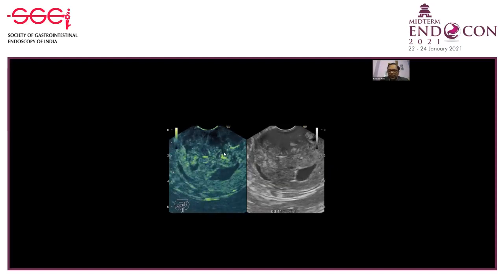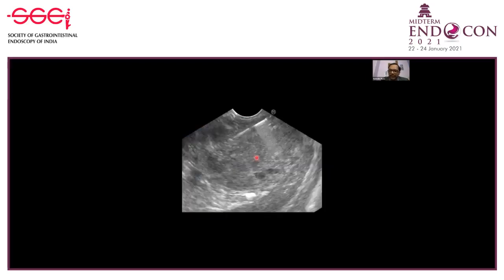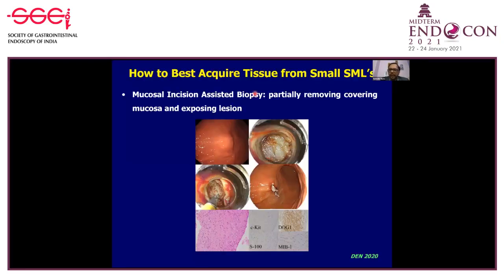This patient again undergoes an EUS guided FNB. It's a high Ki-67 index, and finally the patient undergoes surgery. It corresponds with a diagnosis of a potentially malignant GIST. But then how to best acquire tissue from small submucosal lesions? This is a new technique which is coming up, a recently published paper in Digestive Endoscopy, of mucosal incision assisted biopsy, where you partially remove the mucosa and expose the lesion and take a biopsy. And this has shown very encouraging results in smaller submucosal lesions.